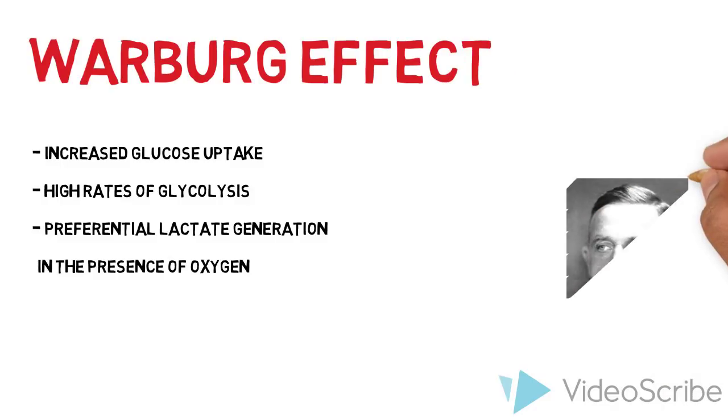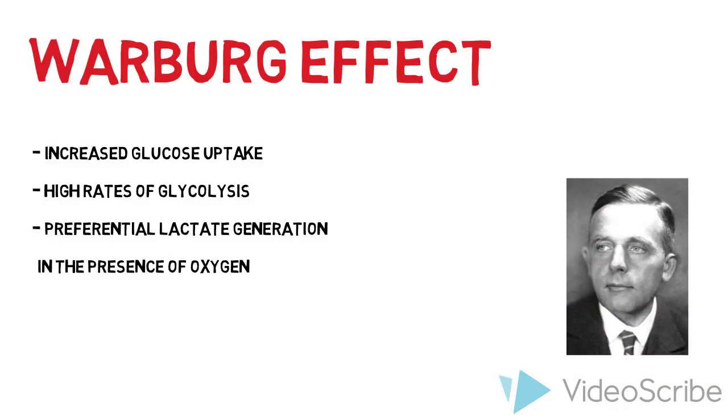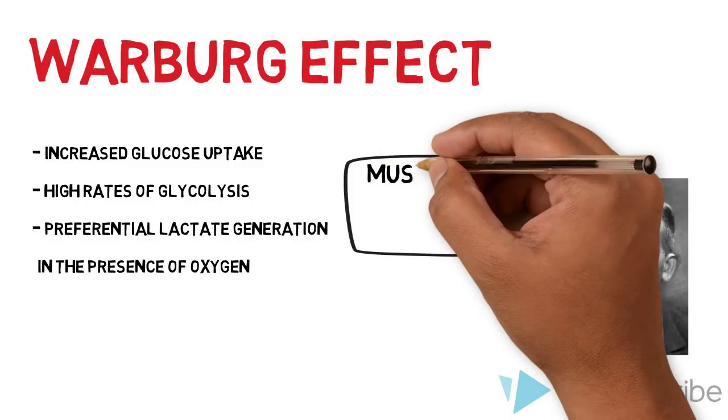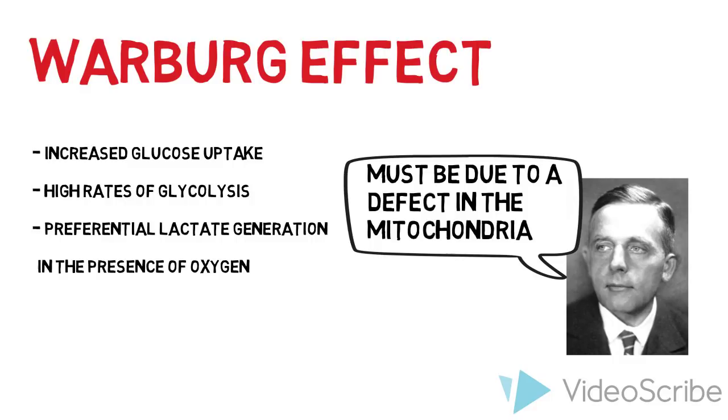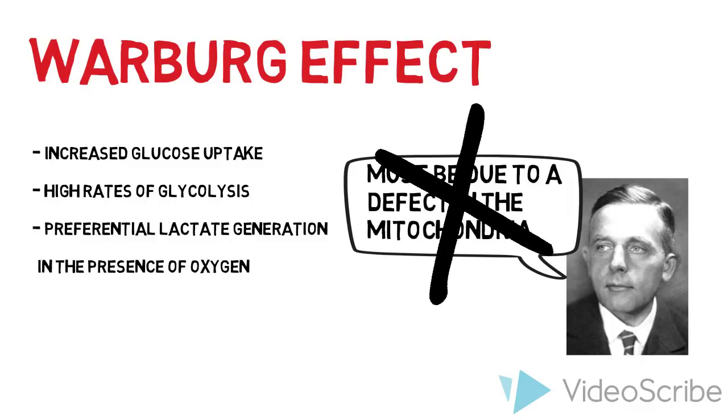Warburg initially believed that the diversion of pyruvate to lactate was due to a defect in the mitochondria of cancerous cells. He even hypothesized that this defect was the cause of cancer. However, later studies have shown that the mitochondria of cancer cells are not defective, therefore aerobic glycolysis cannot be attributed to this. In fact, it is now believed that the Warburg effect is not merely a consequence of cancer, but a regulated mechanism that occurs to provide some benefit to cancer cells.